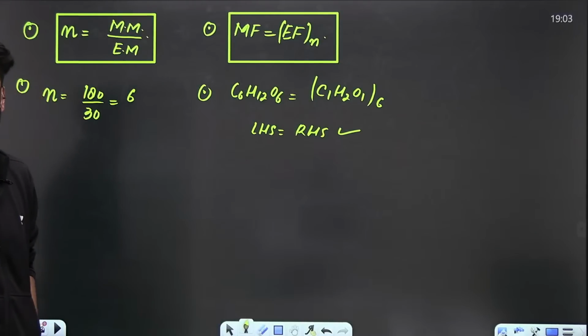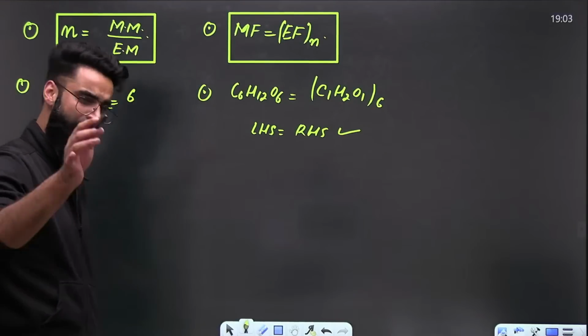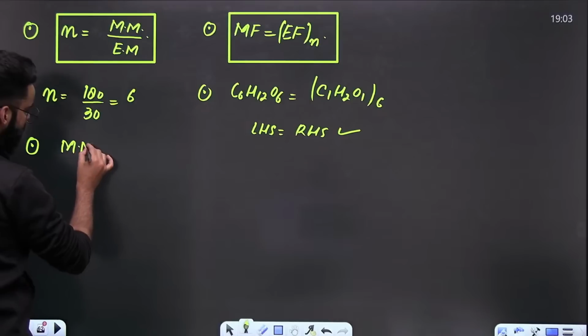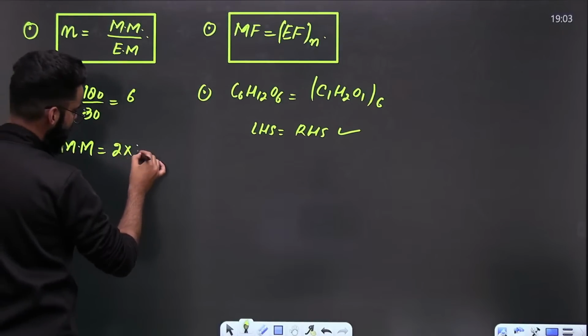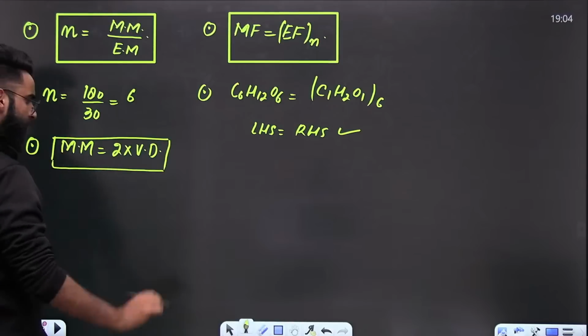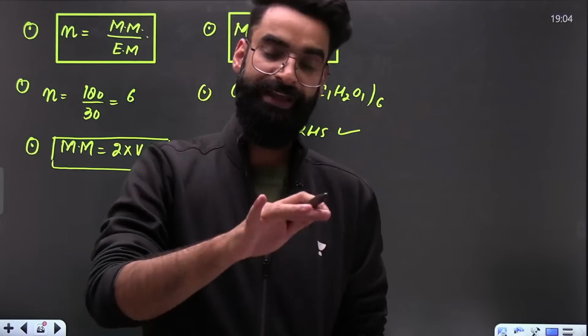Perfect. I hope this is clear. And if this is clear, guys, one more thing that I have already mentioned: molar mass is equal to 2 times the vapor density. Sometimes they won't give you the molar mass in the question. They'll give you the vapor density term. By using the vapor density, you'll be calculating the molar mass.